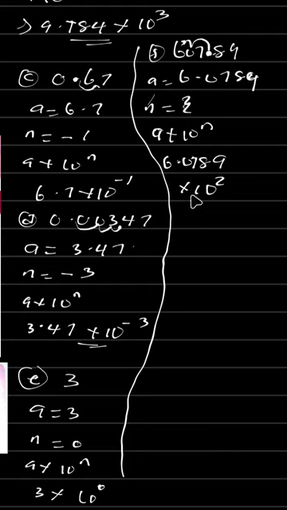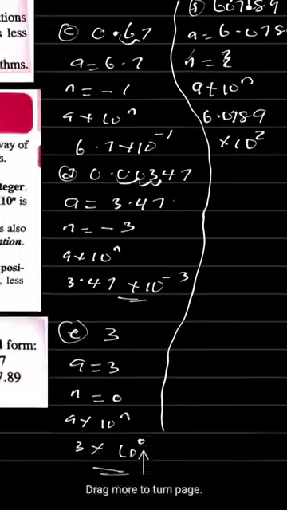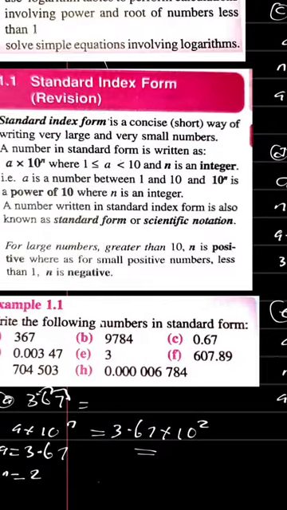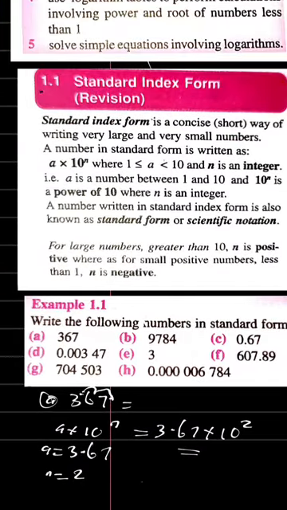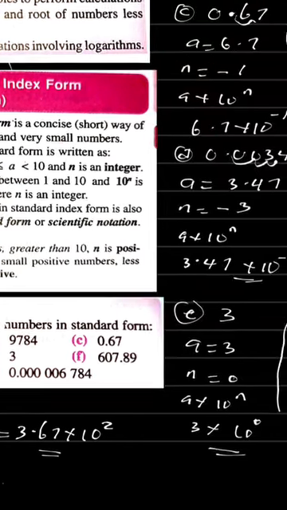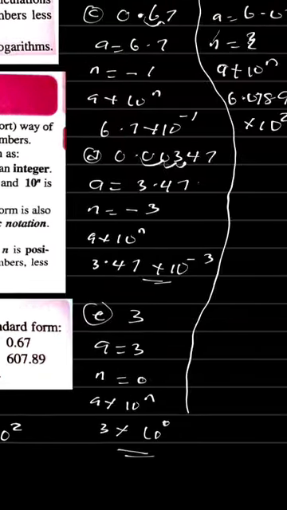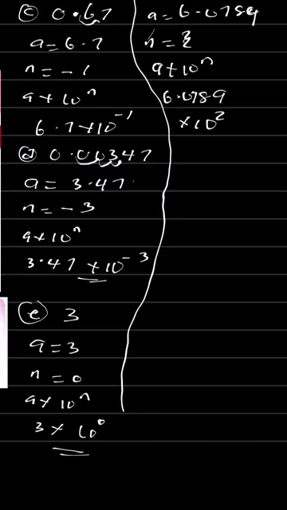Now let's move to the next example before I call it a day. How many examples do we have left? Okay, we still have G, that is 704,503. Let me write this on the next page.